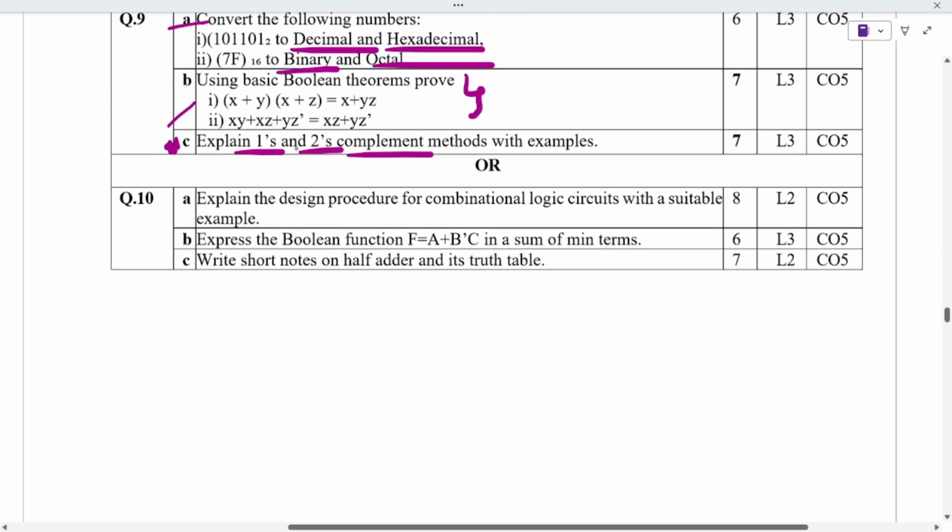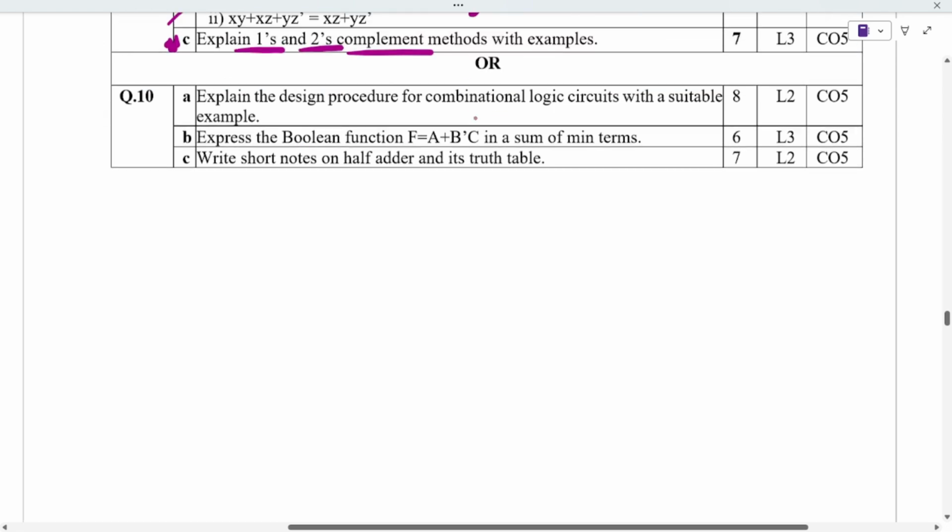And next is about combinational logic, and when they give a function, we have to reduce it in terms of minterms, and write the half adder with its truth table.